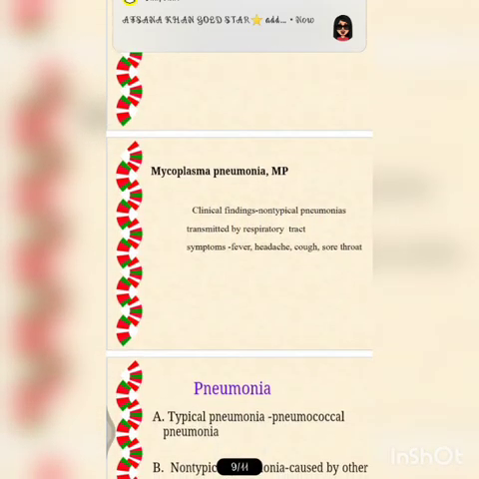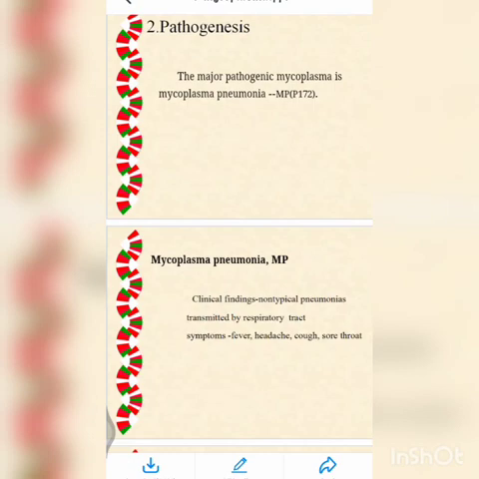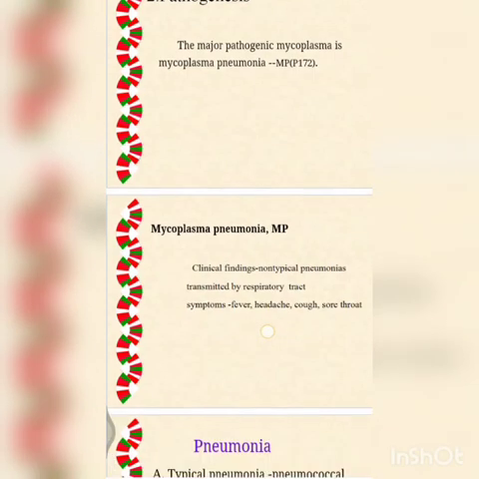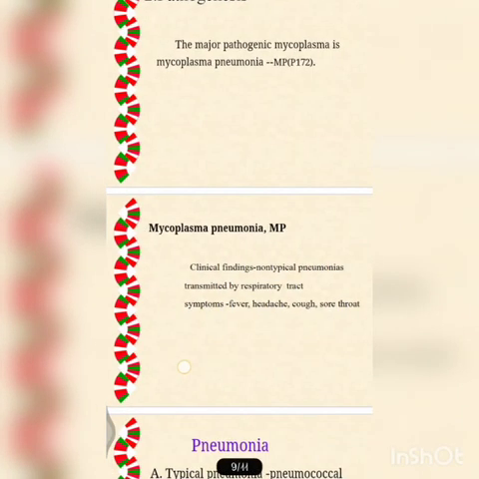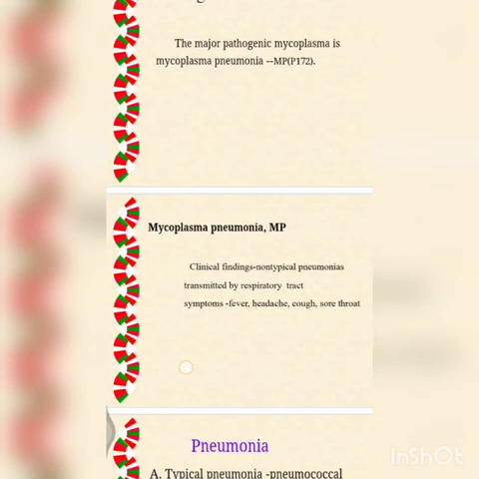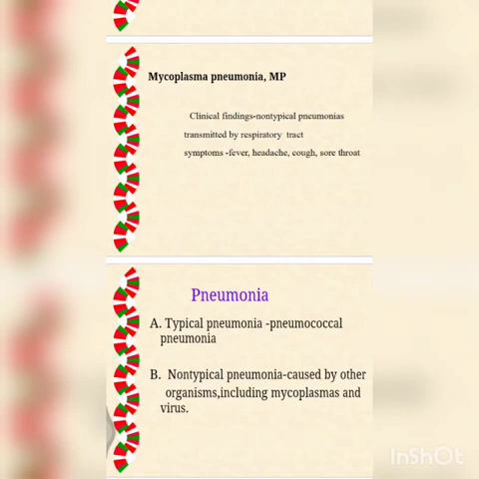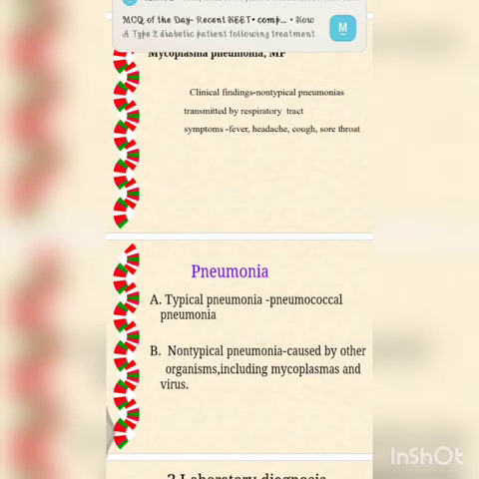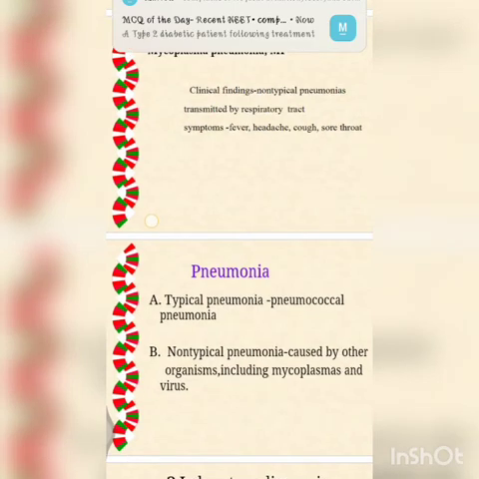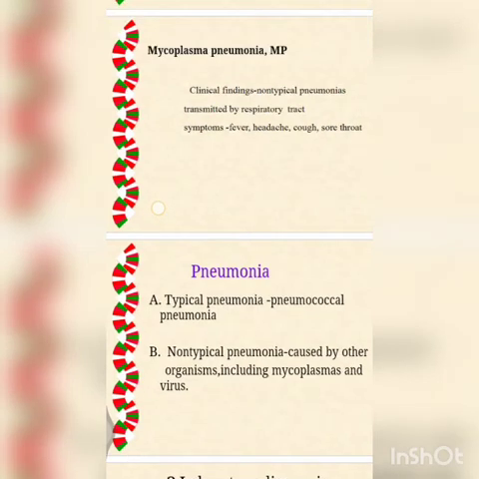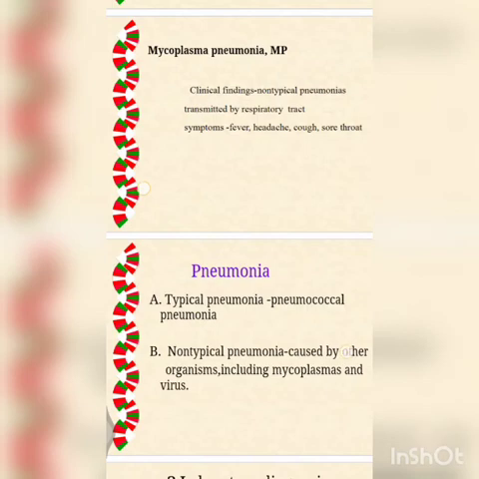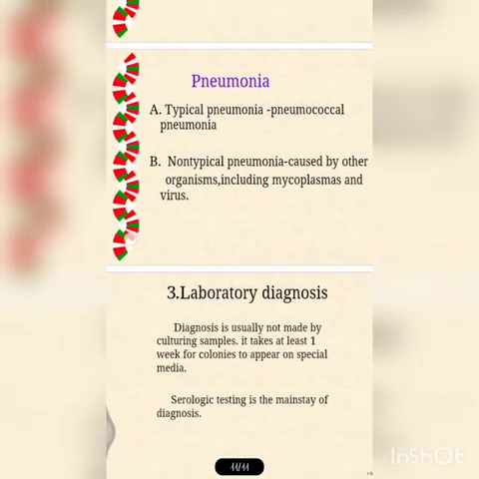And coming to Mycoplasma pneumoniae, now let us study it in detail. So the clinical findings: it is an atypical pneumonia transmitted by the respiratory tract. Symptoms are fever, headache, cough, sore throat, of course same like pneumonia, but not so prominent. They are somewhat normal. So typical pneumonia is pneumococcal pneumonia. It is also a bacterial infection. And the atypical pneumonia is caused by other organisms including the mycoplasma, and also some viruses may cause it. So what are the laboratory diagnostics?